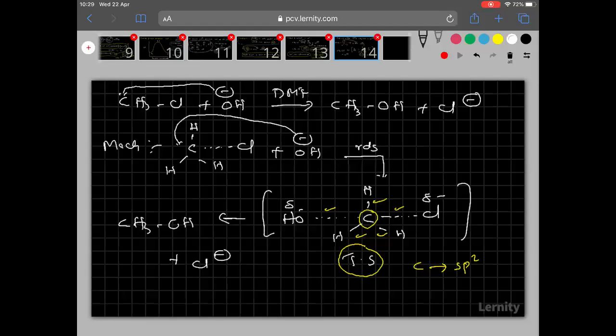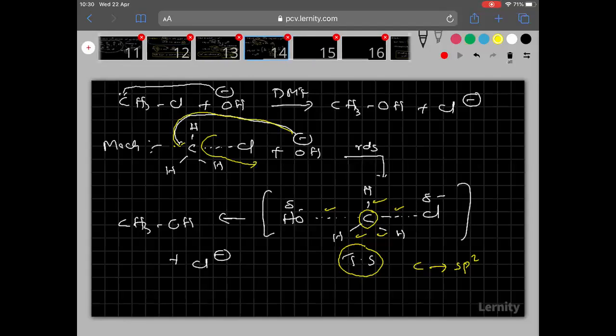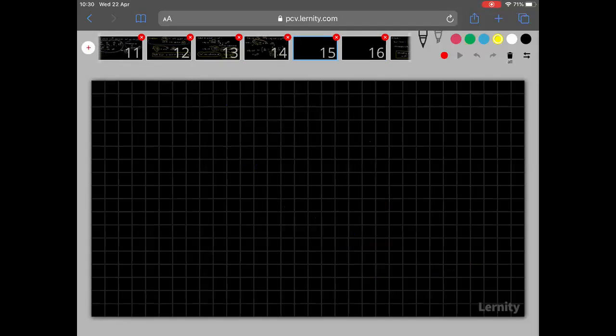Followed. Now, one more important thing, try to understand clearly here. See, here this OH minus is attacking from the back side of the leaving group. The leaving group is leaving from the front side, and OH minus is attacking from the back side. So, the type of attacking from back side is called as what? Inversion. Attacking the nucleophile from the back side is called inversion.